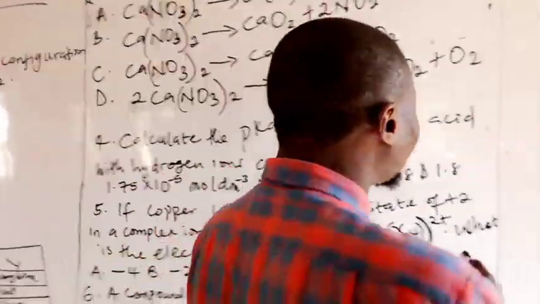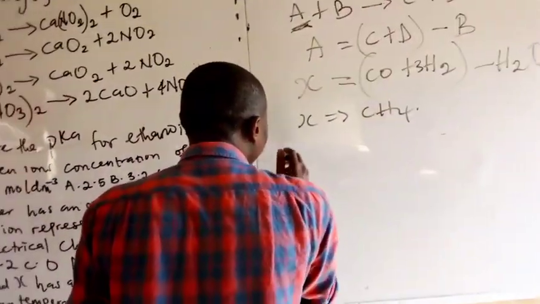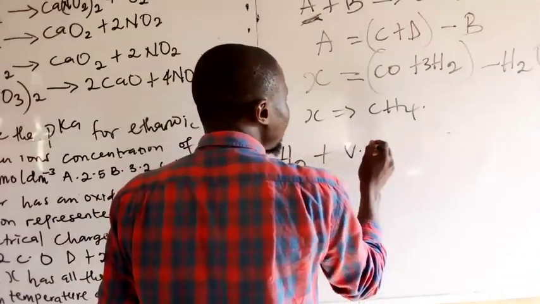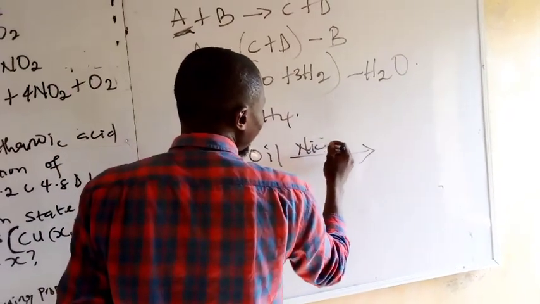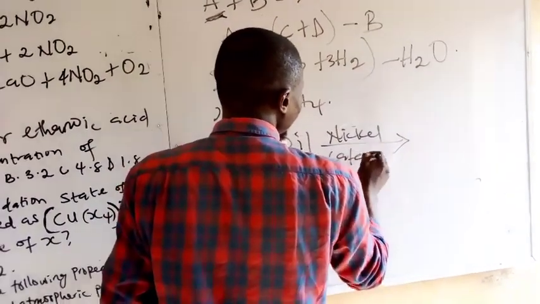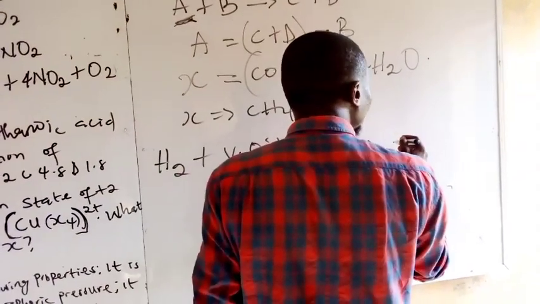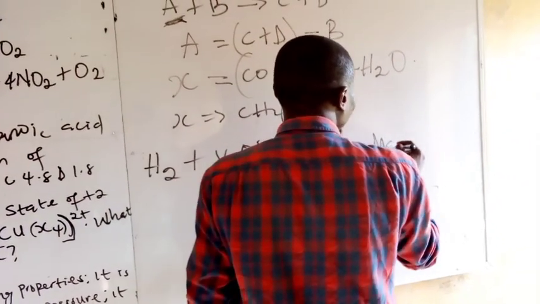So in a nutshell, we have hydrogen plus vegetable oil in the presence of nickel catalyst giving no other product than margarine.